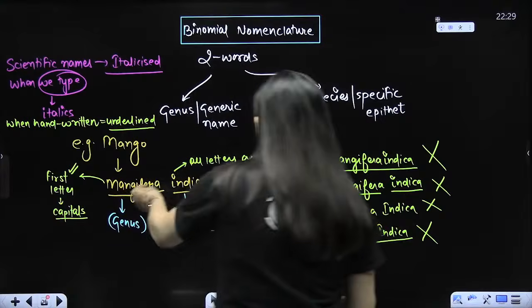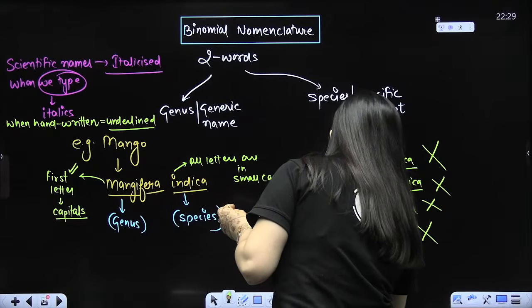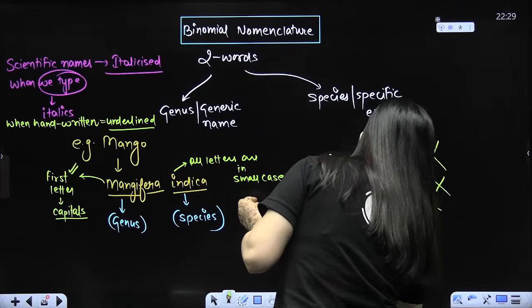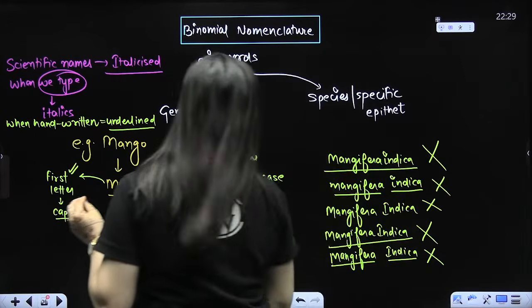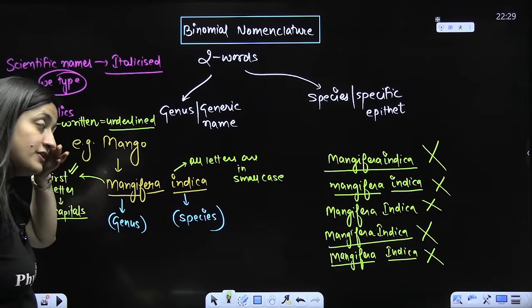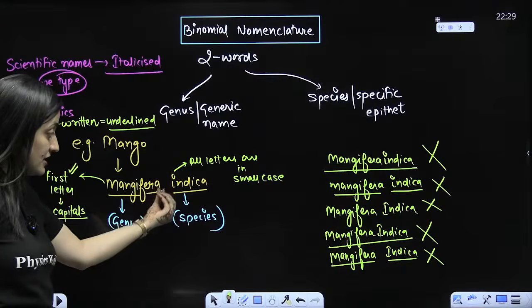So this one is the correct one. Just say Mangifera. Even if I write the I as capital and then underline it, that is also incorrect. So that's the correct form. In the genus name only the first letter should be in capitals, the rest all small. The gap should be there.